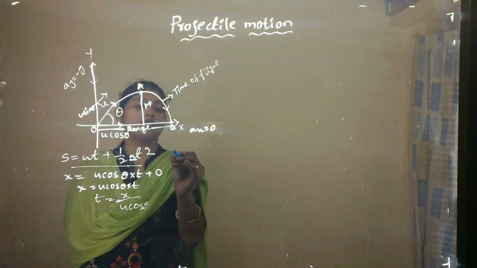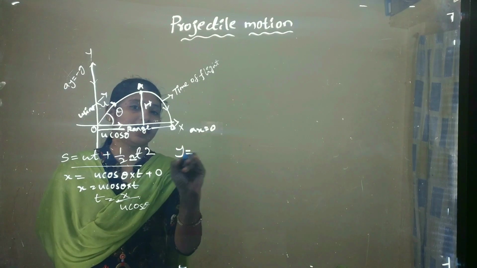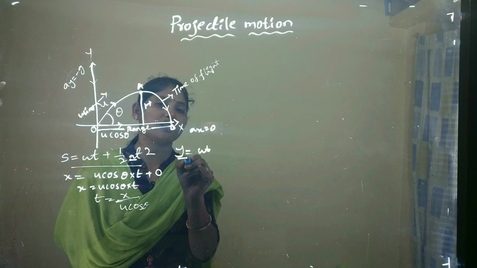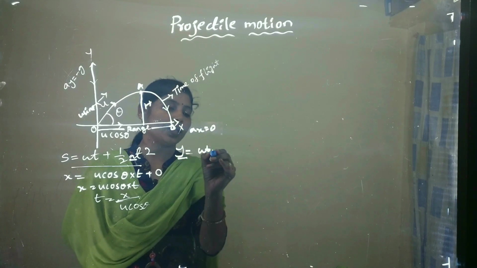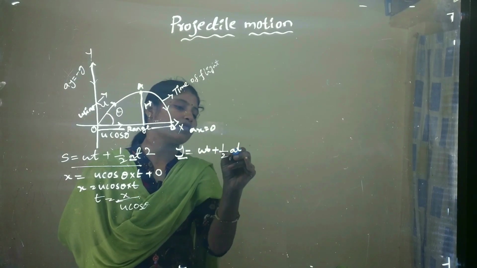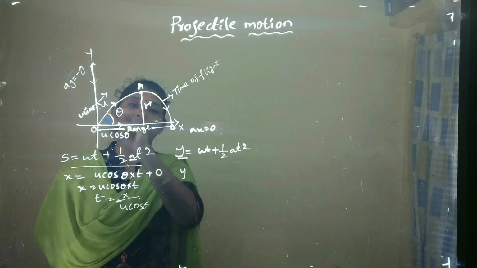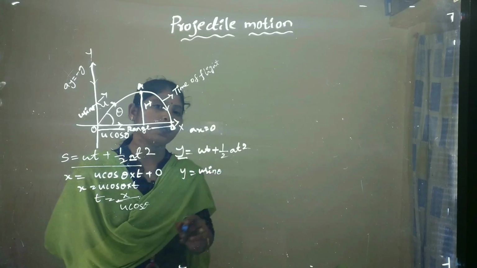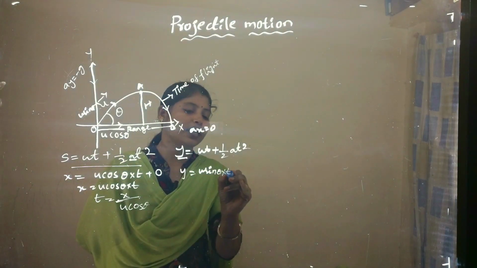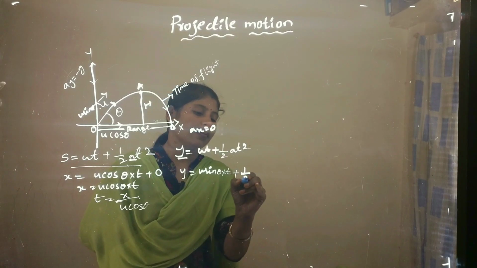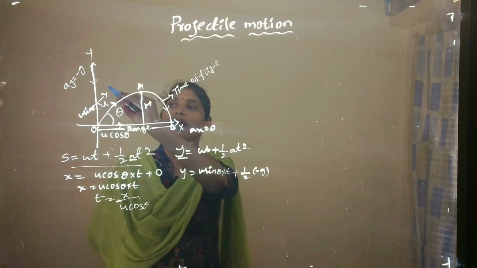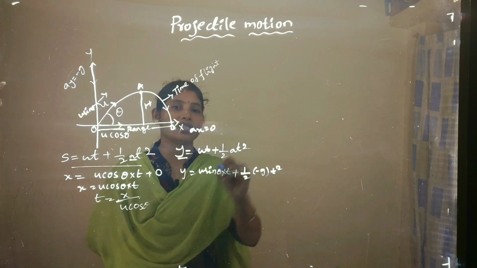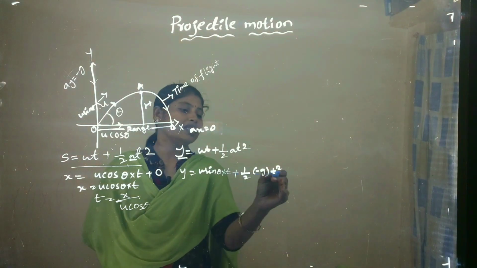If we consider the y direction, then s = ut + ½at², same like that. Here s means the y directional distance. So y = u sin θ · t + ½ (−g) t². Here a we can write as minus g, because we have to consider the y directional distance. So that's why minus g into t².